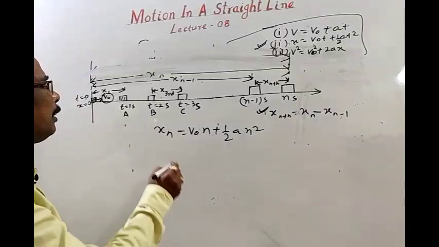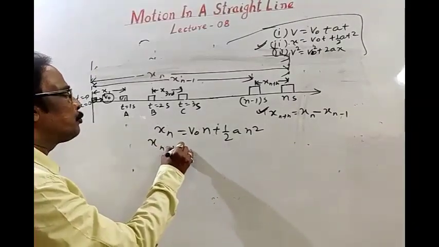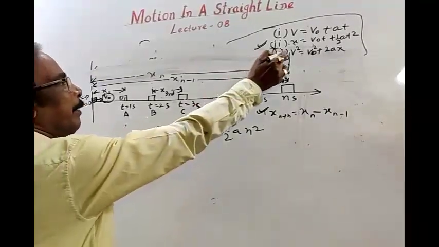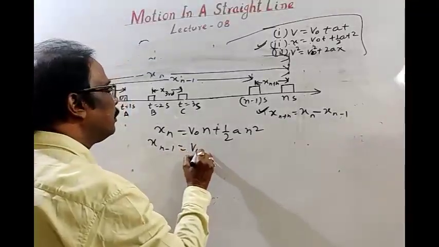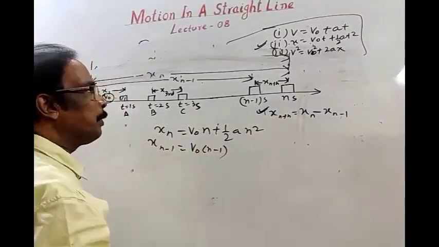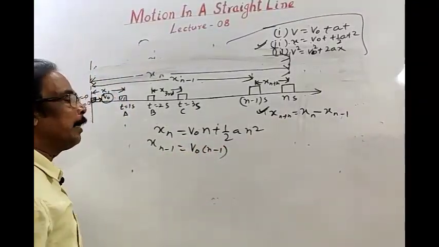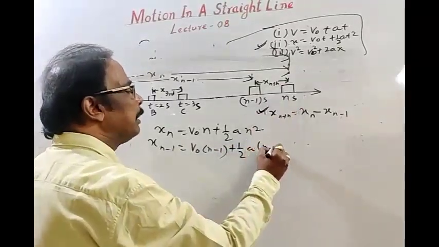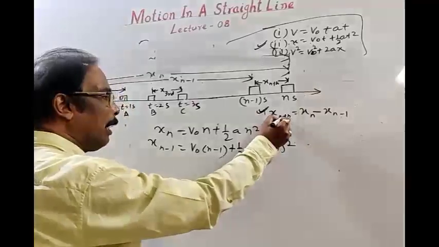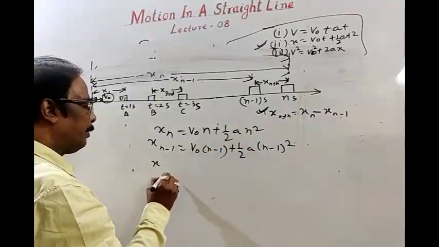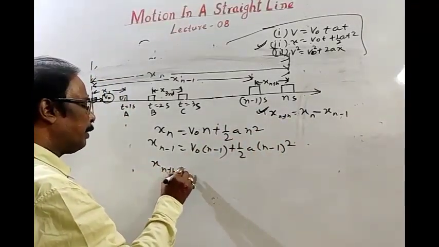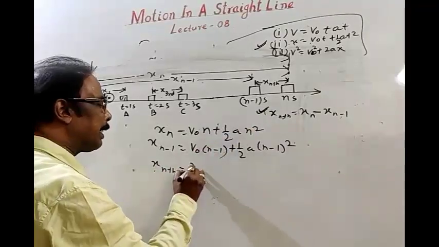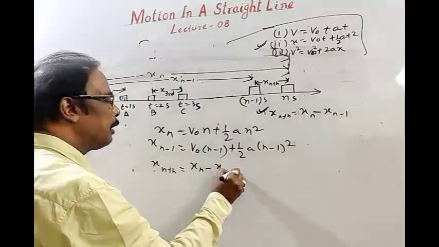Similarly, distance traveled by the body in n minus 1 seconds: again initial velocity v naught, time is n minus 1. In place of t, you take n minus 1, plus half a into n minus 1 whole square. And as we have discussed, distance traveled in the nth second is xn minus xn minus 1.